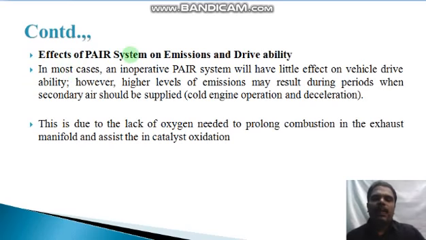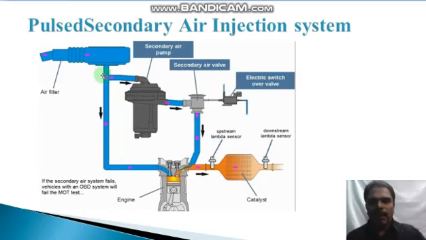Then the effects of the PAIR system on emissions and drivability. In most cases, an inoperative PAIR system will have little effect on vehicle drivability. However, higher levels of emissions may result during periods when secondary air should be supplied. This is the primary air supplied to the engine cylinder during the suction stroke.